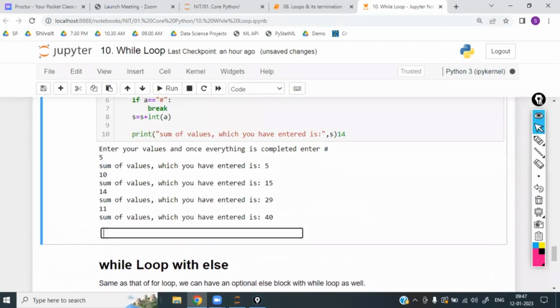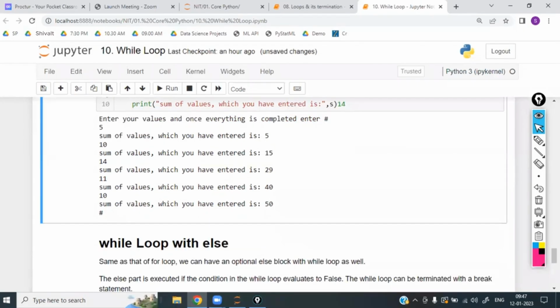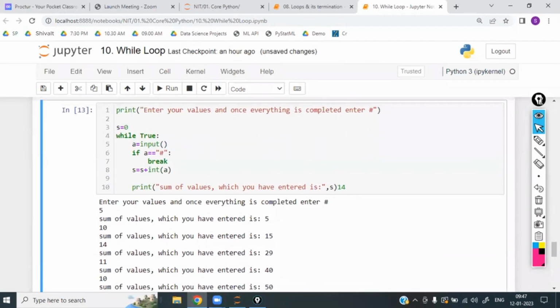After that 11, 40, 10, 50 hash. Overall it is printing up to 50. First value 5, after entering the second value it is 15, after entering the third value it is 29, after entering the fourth value it is 40, after entering the fifth value. So why is it printing every time? Because it is inside the loop.